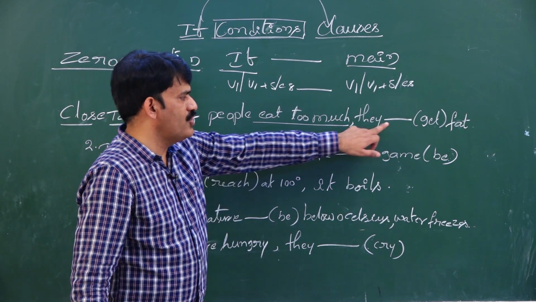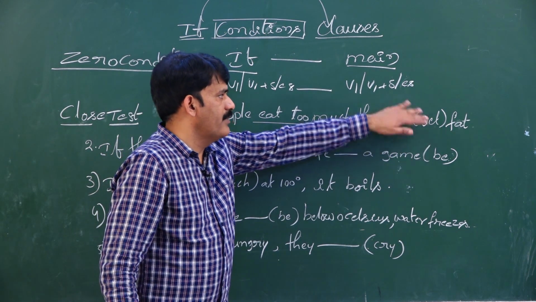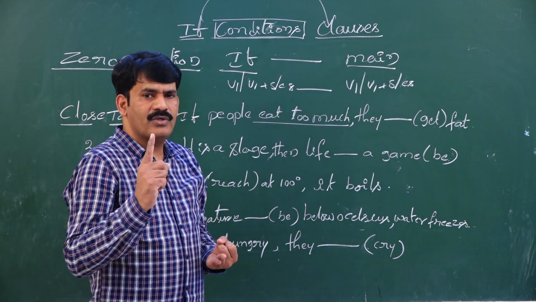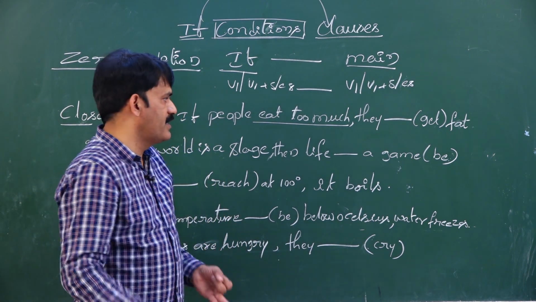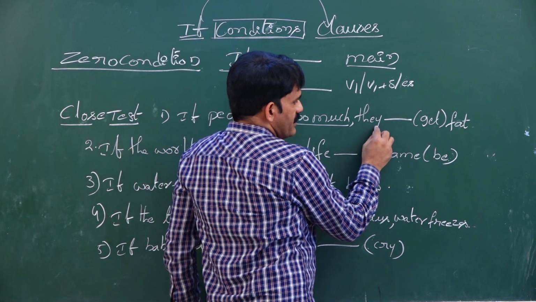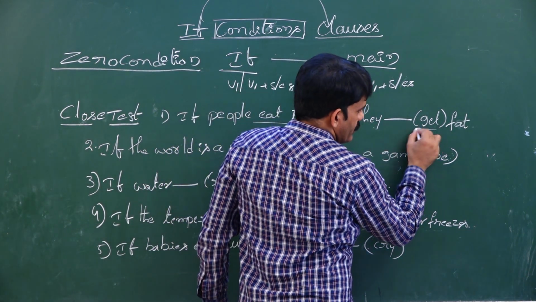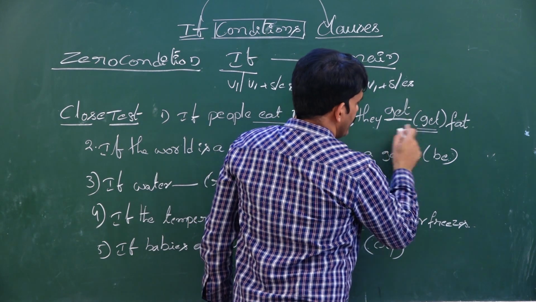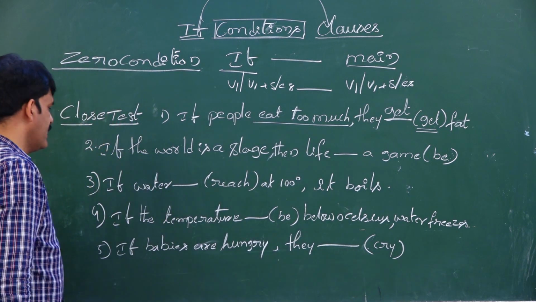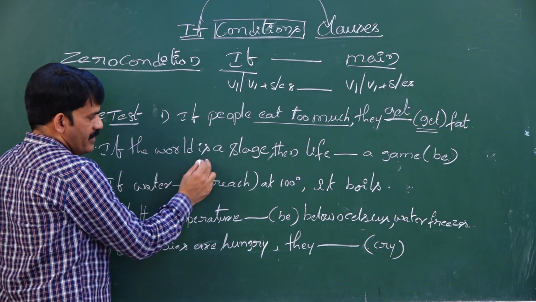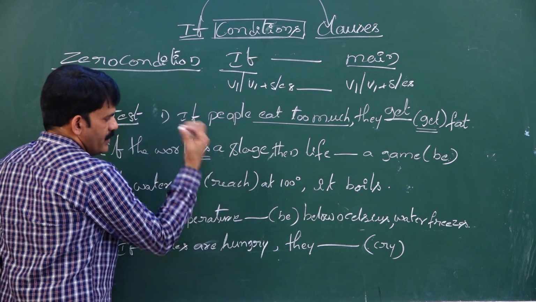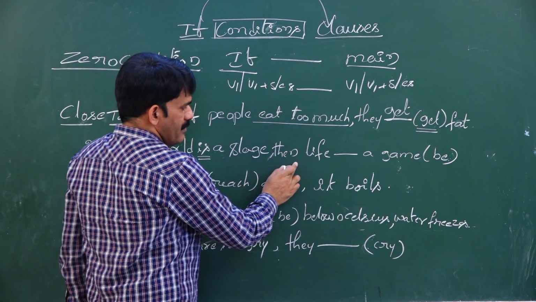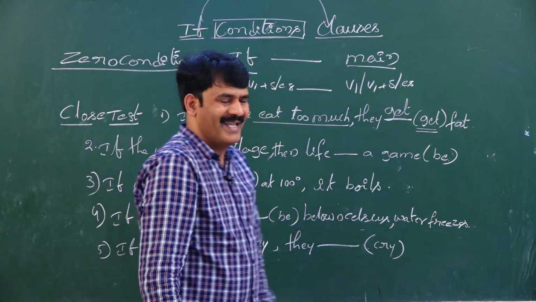What is the zero condition? Zero condition takes simple present tense, in either the main clause or the subordinate clause. The subject is there, so we have to use the plain first form of the verb. So the answer is they get fat. Let us see the second sentence. If the world is a stage, then life dash a game.